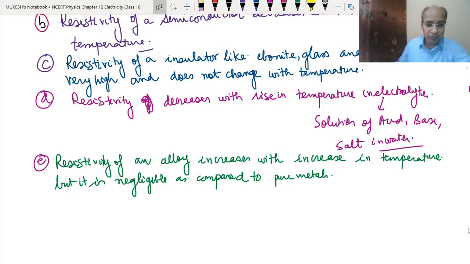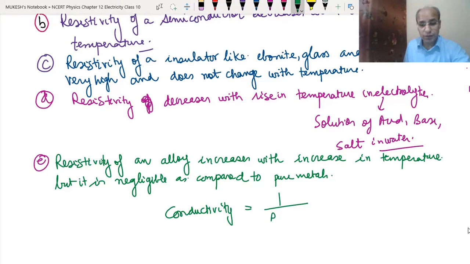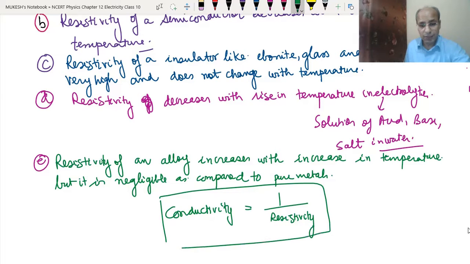Okay, so the last thing that we will write is conductivity. Conductivity means the conduction of electricity, and it is the reciprocal of resistivity. So when the resistivity is less, the conductivity is more. If the resistivity is more, the conductivity is less. Clear? Got it?